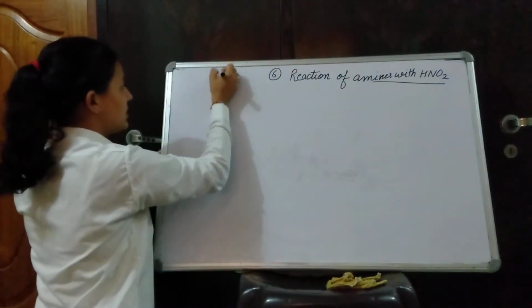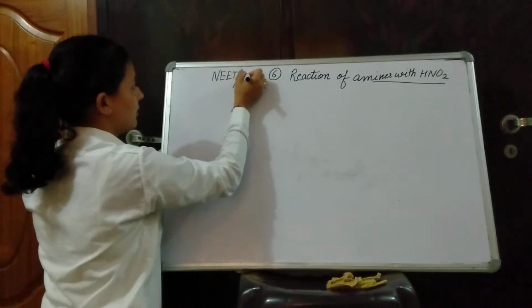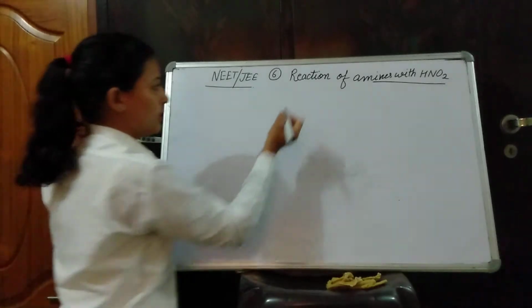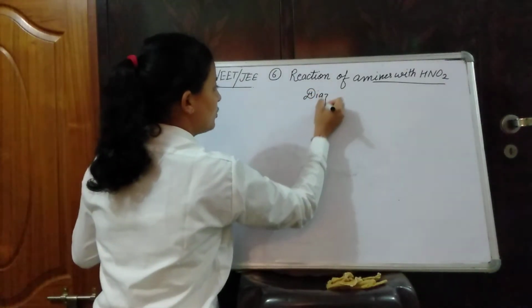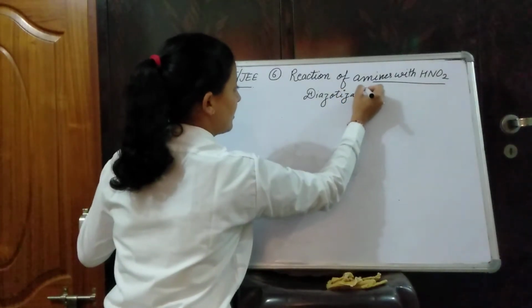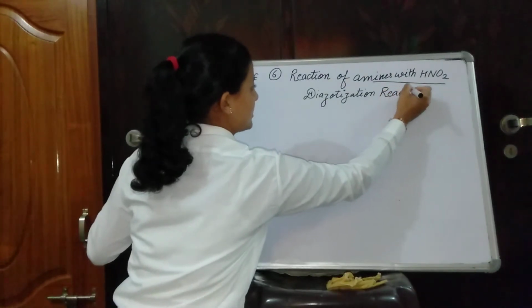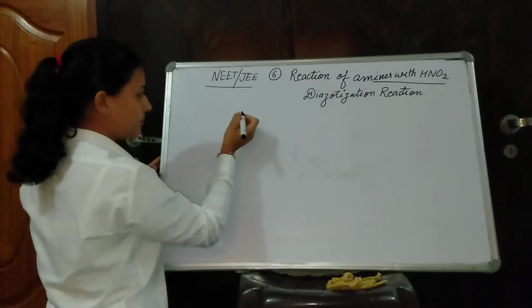Very important reaction. The name of this reaction is diazotization reaction. We will discuss the reaction mechanism step by step. You should write with me.